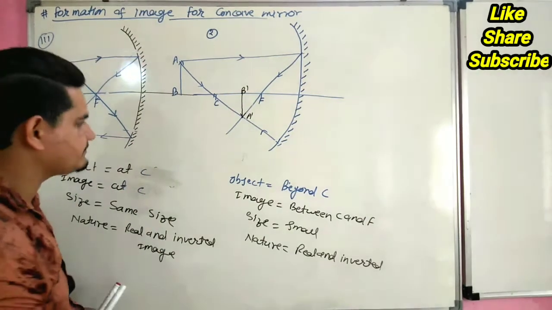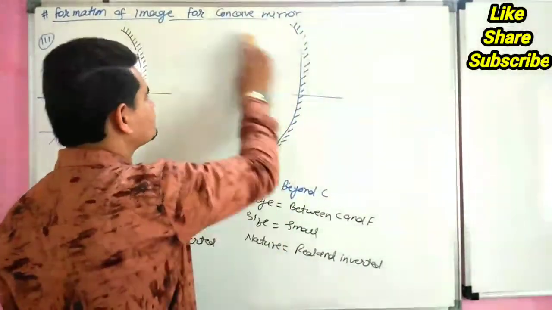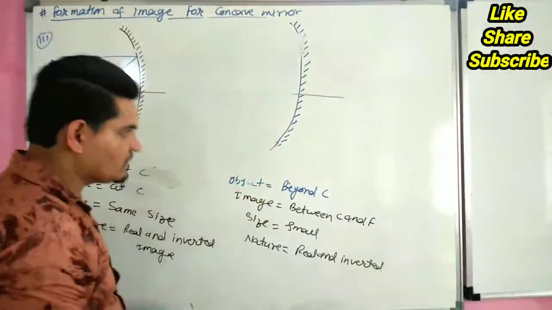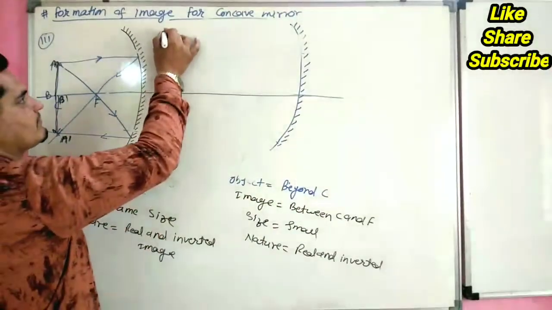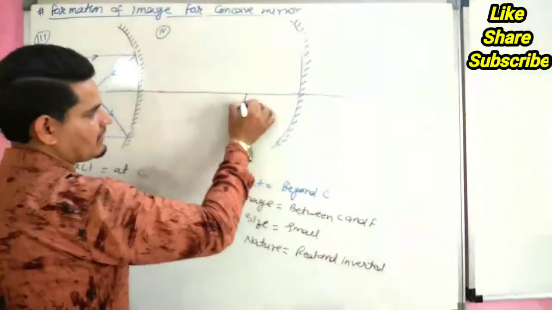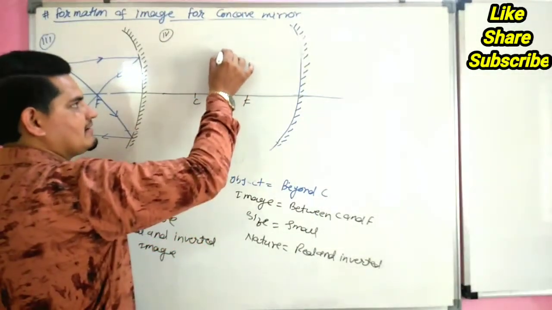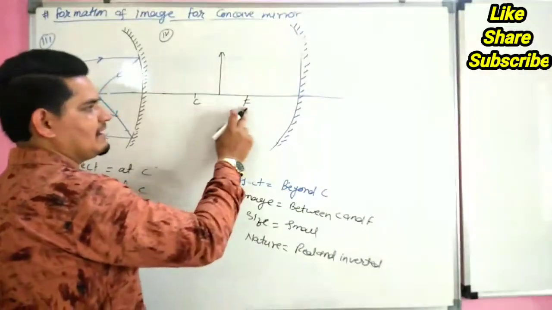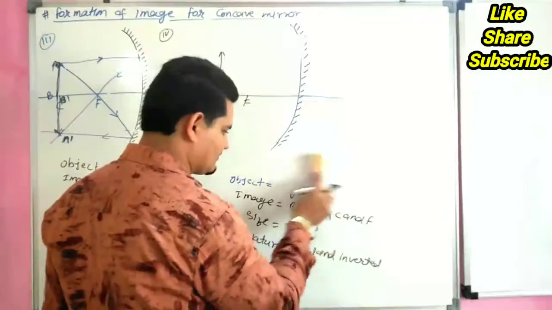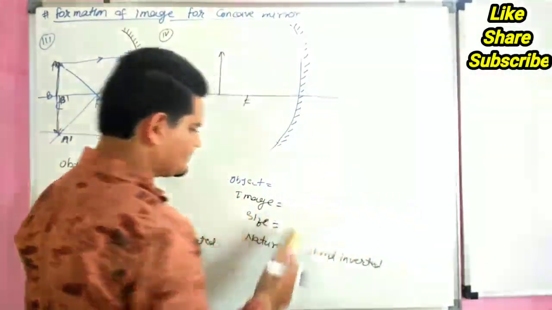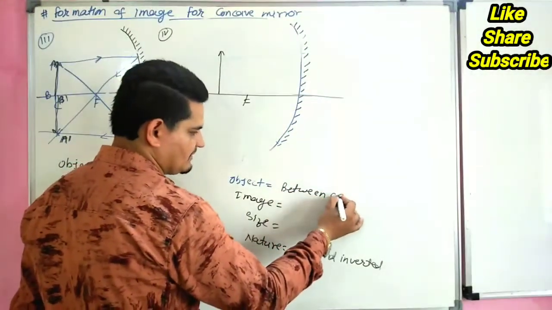Now fourth case. This is our concave mirror, this is our principal axis. Fourth case, this is our focus, this is our center of curvature. Now the object is between C and F.